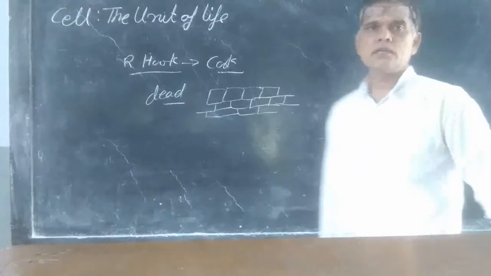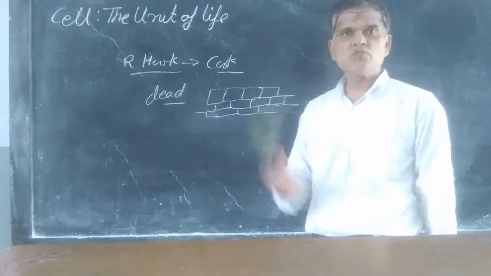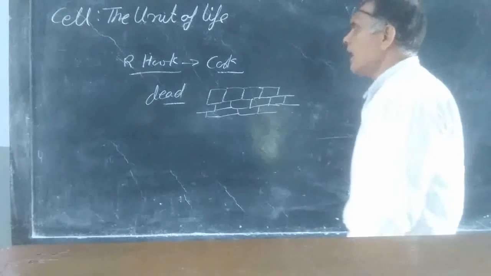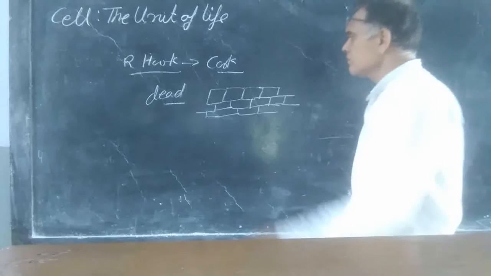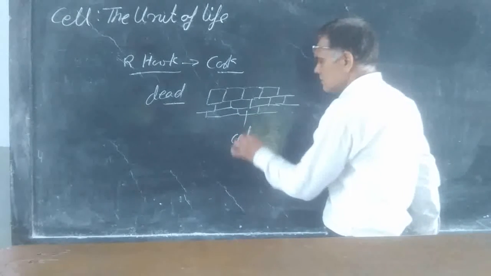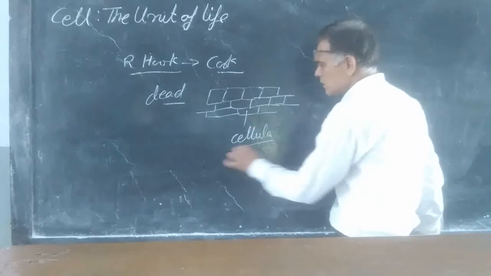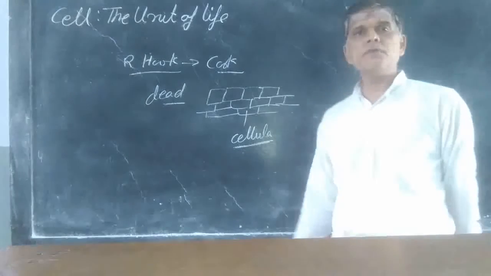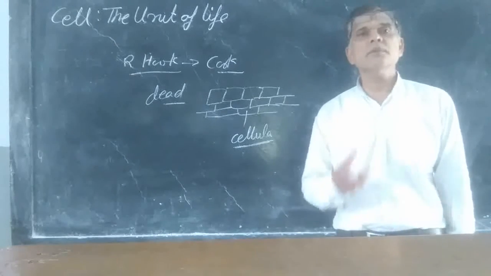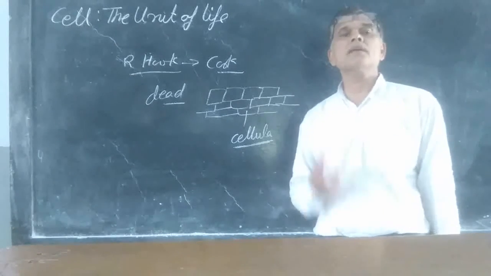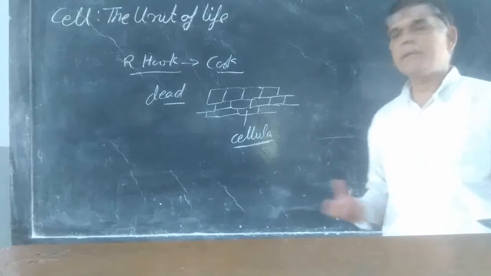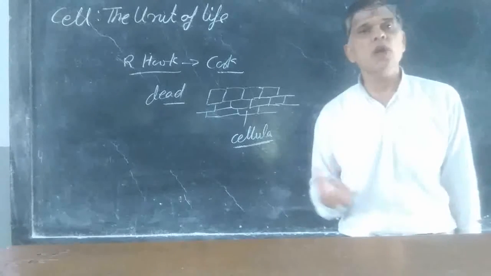This was a small compartment, and Robert Hooke gave the name cellula. The meaning of the word cellula is a small compartment.